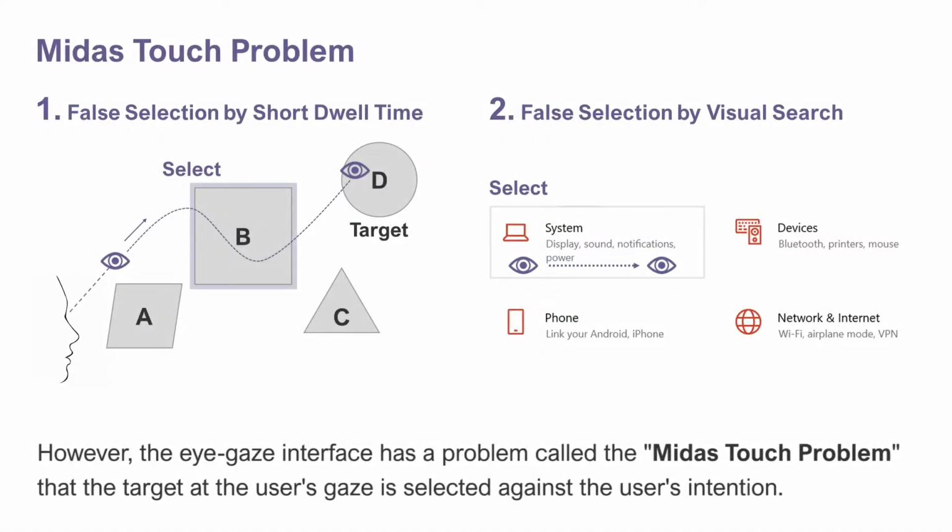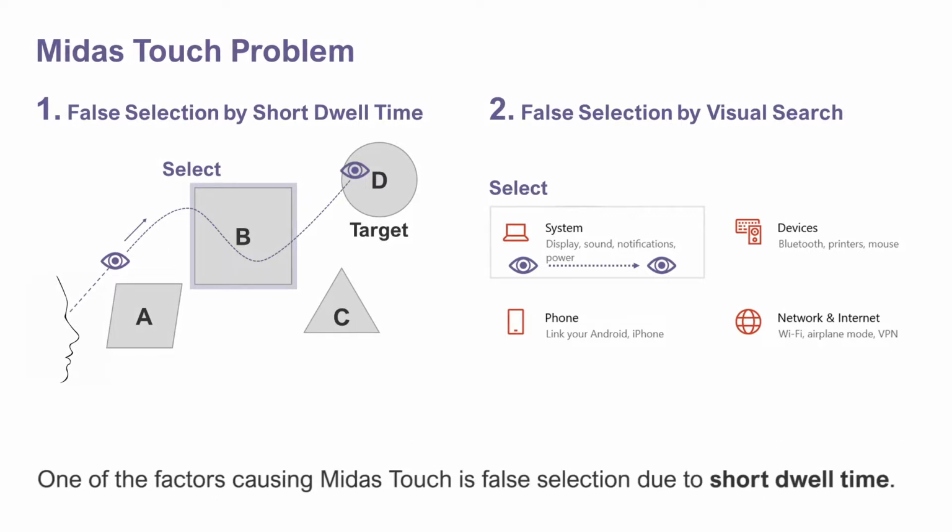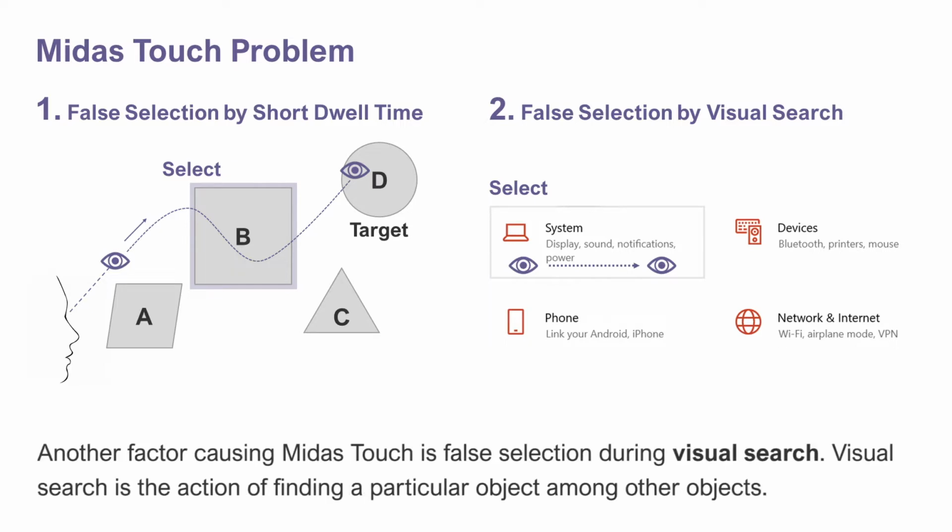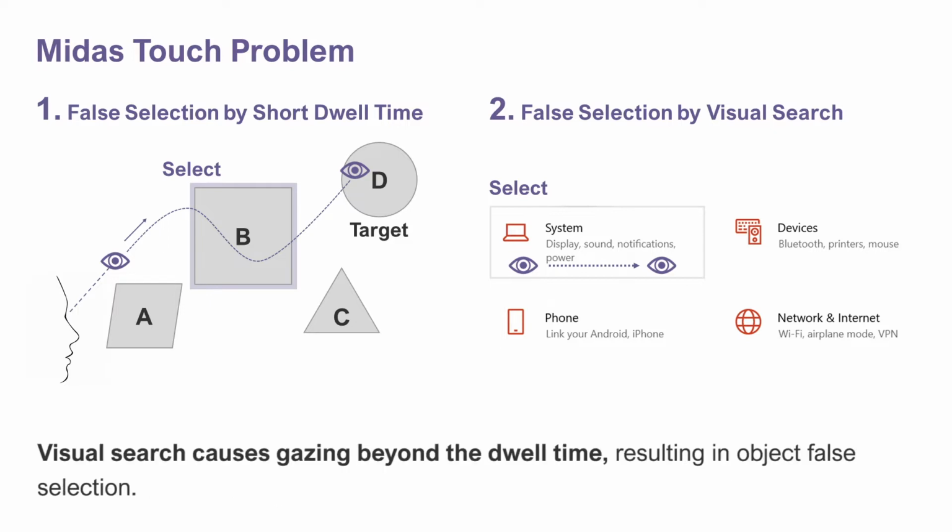However, the eye-gaze interface has a problem called the Midas touch problem, that the target at the user's gaze is selected against the user's intention. One of the factors causing Midas touch is false selection due to short dwell time. Another factor is false selection during visual search. Visual search is the action of finding a particular object among other objects. Visual search causes gazing beyond the dwell time, resulting in object false selection.